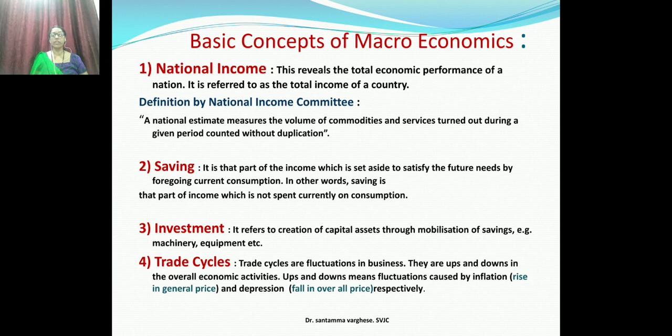Investment. What is investment? Investment refers to the creation of capital assets through mobilization of savings, for example machineries and equipments. Now, because of saving only you can invest. For example, your father had some job and has saved some money, and says I have saved the money and I am going to start a new business or new industry. For this we say investment.